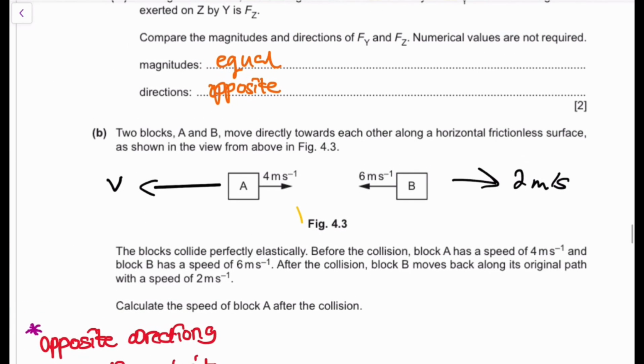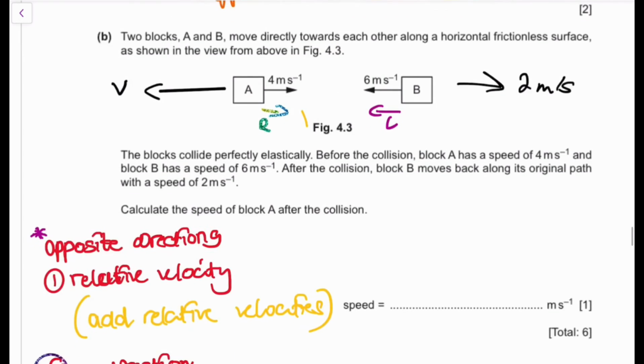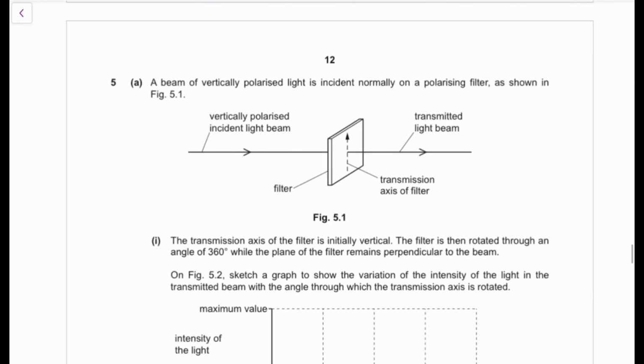Okay, so in this case, ask yourself, before collision, relative speed of approach, are they moving in opposite directions? Yes, this one is moving to the right. This one is moving to the left. So add them. 4 plus 6 is equal to 10. After, this one moves with V. V plus 2 equals 10. Therefore, V is going to be equivalent to 8. That's how you think about these questions overall.